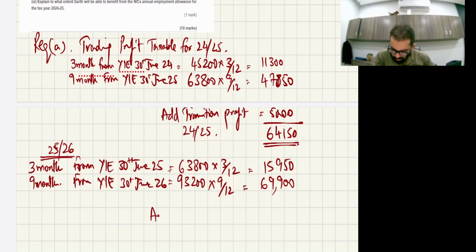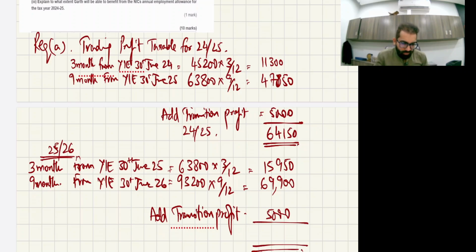Okay, transition profit will definitely be added. Now you tell me, you got 3 months, 3 months done. This is for 25-26 done. This is for 25-26 fiscal year.